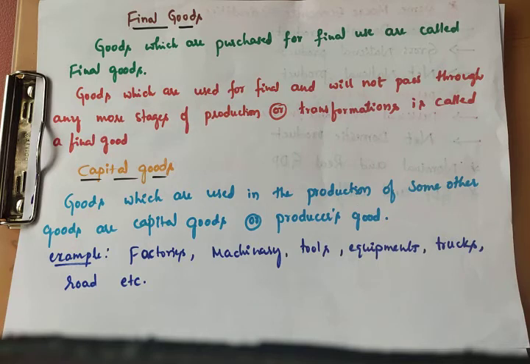It is one of the crucial factors of production. As you know, without factors of production we cannot produce goods and services: land, labor, capital, organization. So capital is one of the most important factors in the production process. Simply, capital goods means goods which are used in the production of some other commodities.